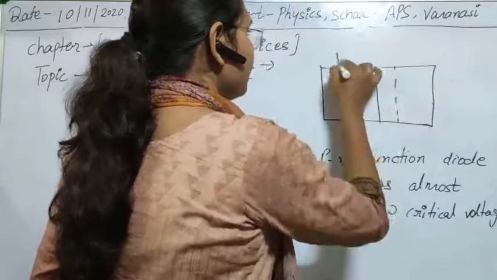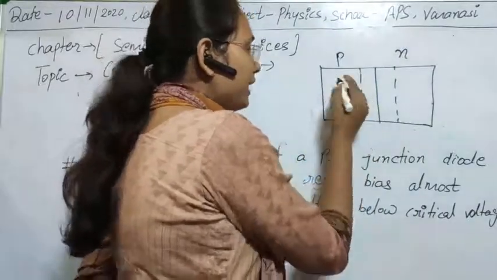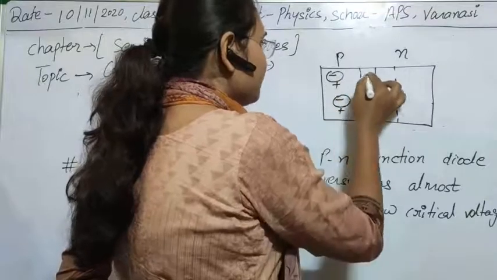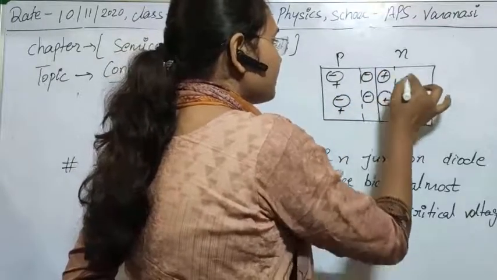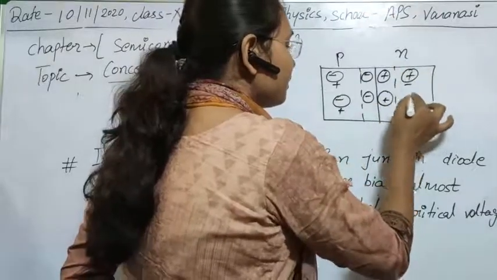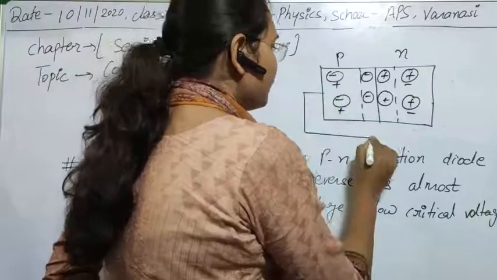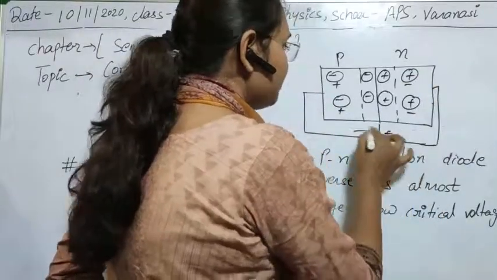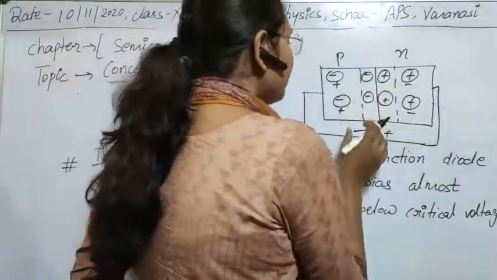Suppose this is our PN junction diode, this is the P side, and this is the N side. In the P side, as you know, there are acceptor atoms, acceptor ions, donor ions, and donor atoms. Electrons are attached to it, holes are attached to it. Now we connect this side with the N side of the battery, and this is the P side of the battery. Clear?